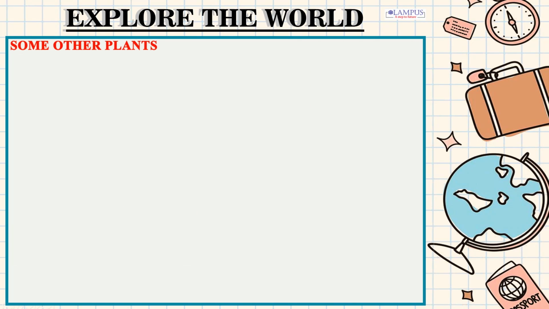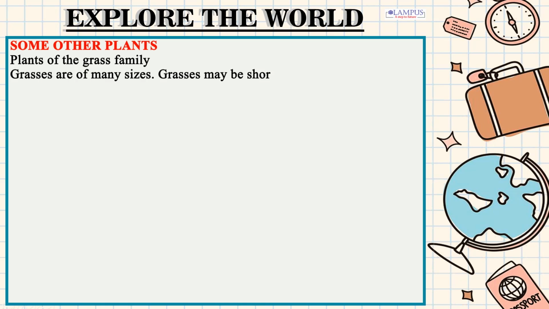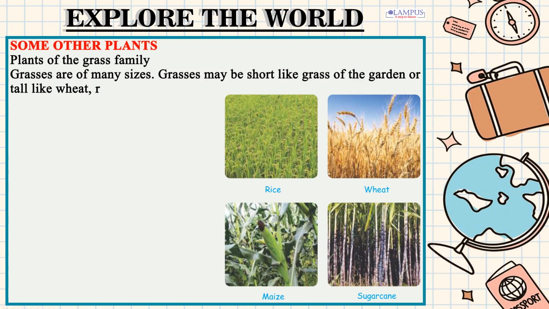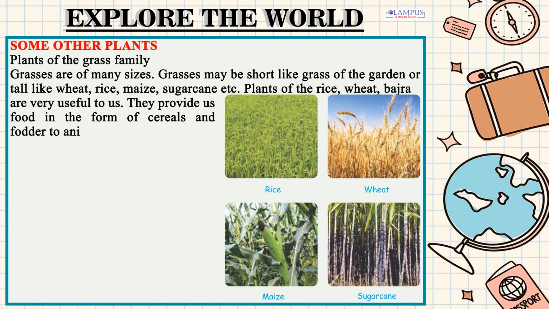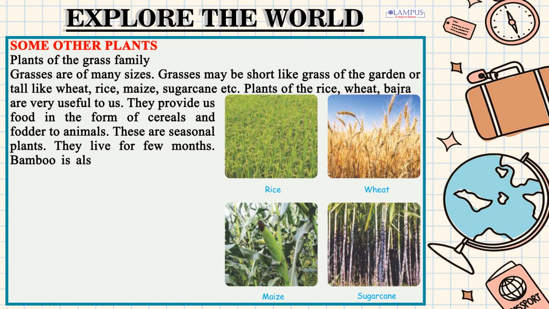Some other plants. Plants of the grass family. Grasses are of many sizes. Grasses may be short like grass of the garden or tall like wheat, rice, maize, sugarcane etc. Plants of the rice, wheat, bajra are very useful to us. They provide us food in the form of cereals and fodder to animals. These are seasonal plants. They live for few months.